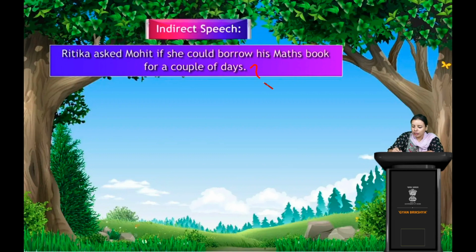Now the question mark symbol is removed, because we have transferred it into indirect speech. So now it's in indirect manner, the question mark is no more needed, okay, clear, very good. Now see what Mohit replied. He said that he had already studied for the test the next day, right?